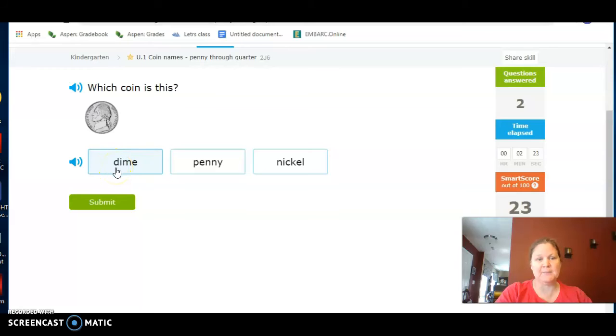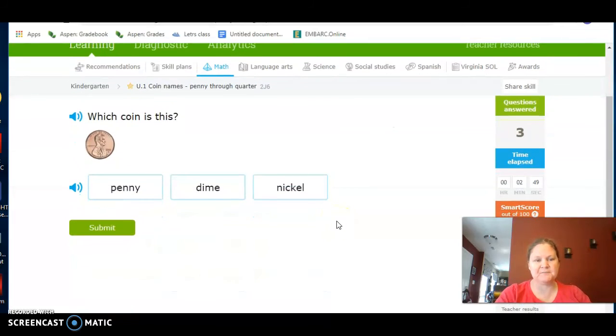Is this the dime? Is this the penny? Or is this the nickel? What do you think? Penny? Oh, no, it's not. Oh, gosh. Okay. Is it the nickel? Yeah. The nickel's worth 5 cents. And who's on the nickel? Thomas Jefferson.